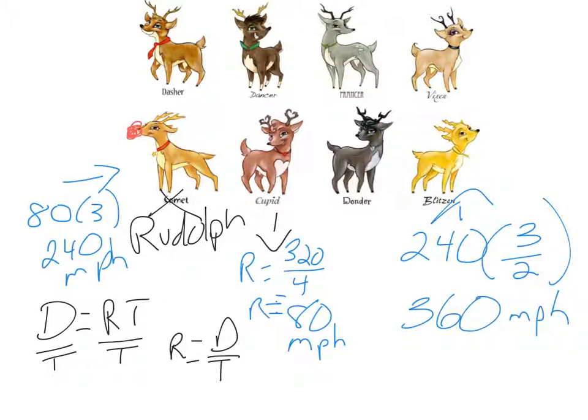Okay, on to our last problem. Number 5. Mrs. Claus is concerned about her weight. Last year she weighed 2/3 what she weighs this year. This year she weighs 1.5 times what she weighed 2 years ago. If Mrs. Claus weighed 160 pounds last year, how much did she weigh 2 years ago, and how much does she weigh this year? So we need to find all 3 pieces of information.